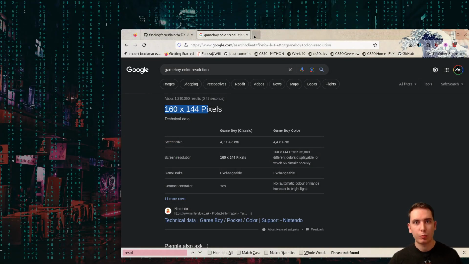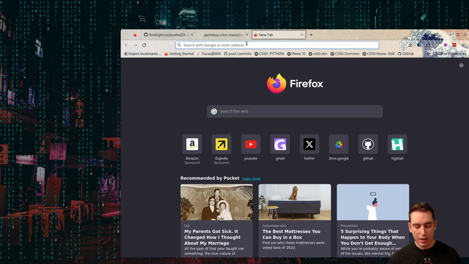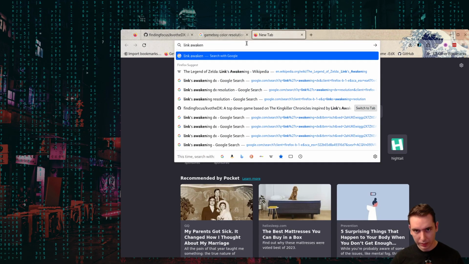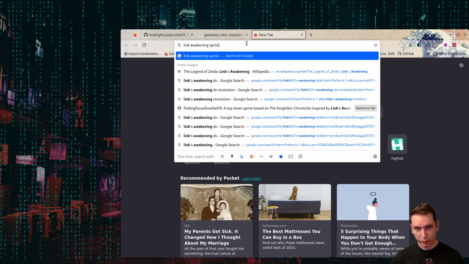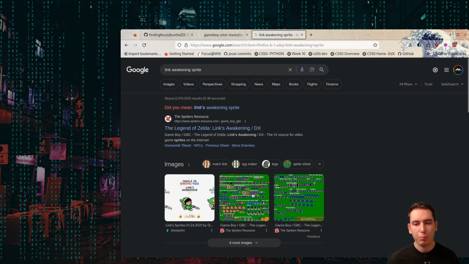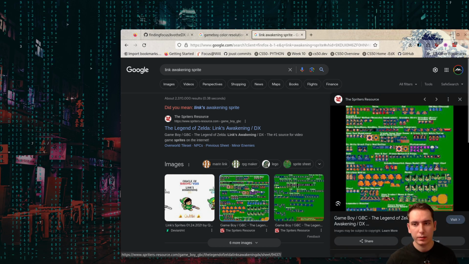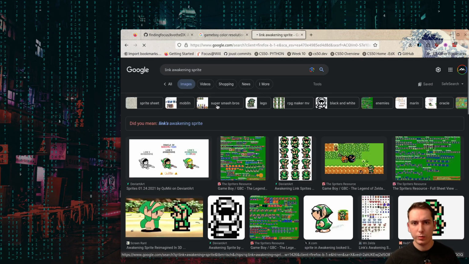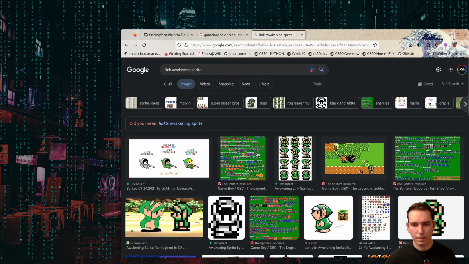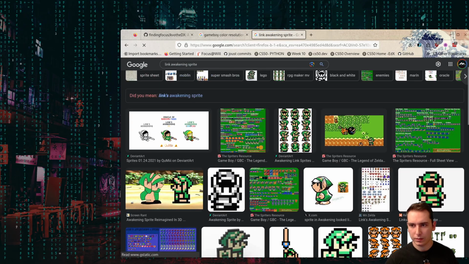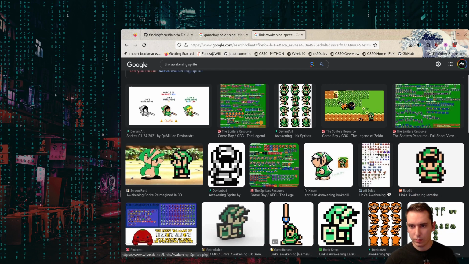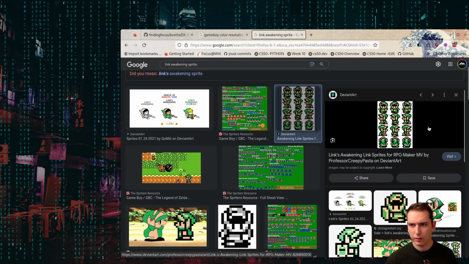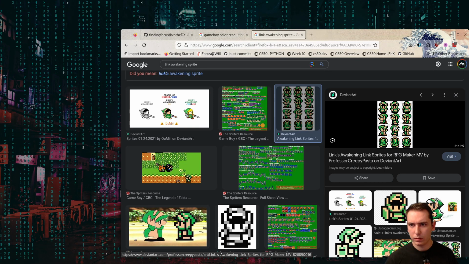Let's look up the Link's Awakening sprite, just to see how big the sprites on their sprite table are, so we can make our own similar sized one. Look at that. That's what we want.